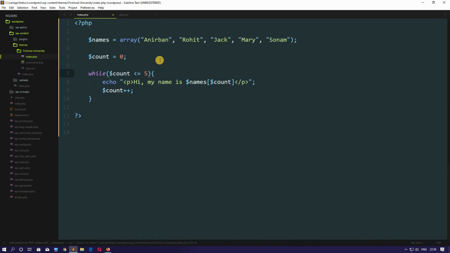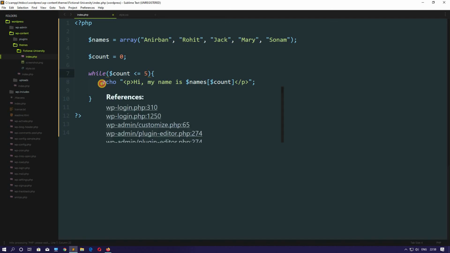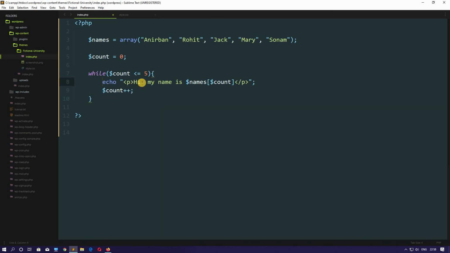So what it will do, it starts with 0. Is 0 less than or equal to 5? True. Then the control comes here, so it will echo out this statement, hi, my name is dollar names, and here the value is 0. Okay, 0. So it will display Anirban. Then again the count variable will get incremented.